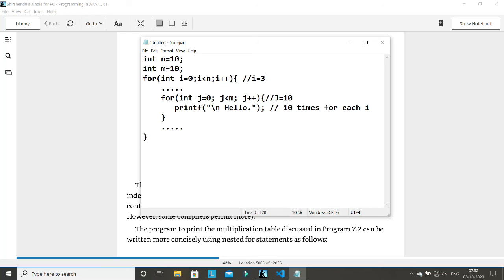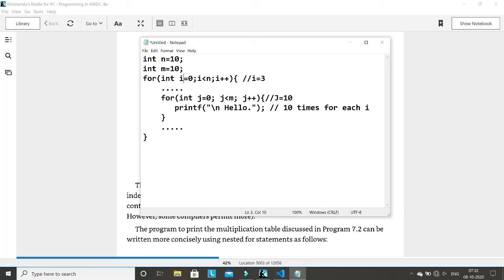Just a quick question. What do you think, how many times will this hello print? If you run this code in your program, how many times will hello print? Will it print 10 times or more than 10 times? I'll say that this hello will print 100 times.